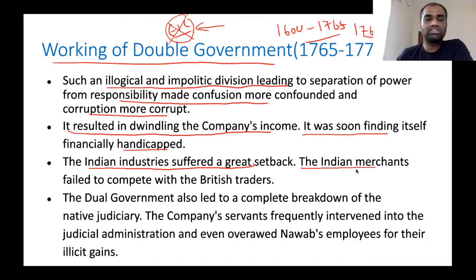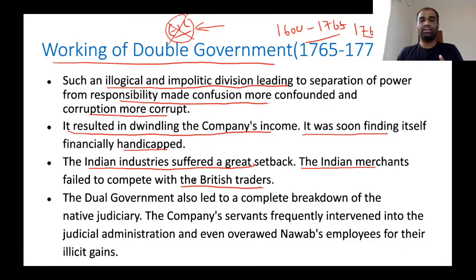Also, Indian merchants failed to compete with British traders. A lot of advantages were given to British traders. Whenever Indian traders wanted to trade with other countries, high amounts of customs duties were imposed on Indian traders, but very little was imposed on British traders. Clear.